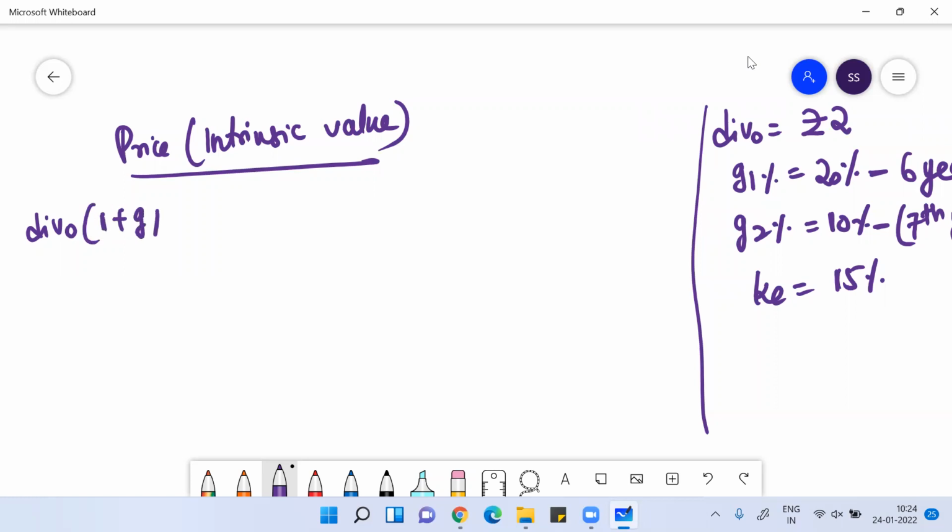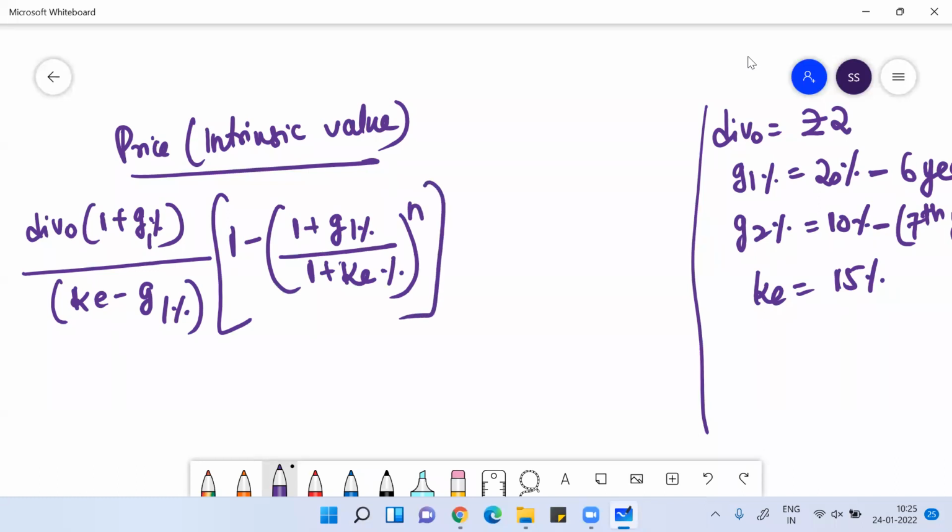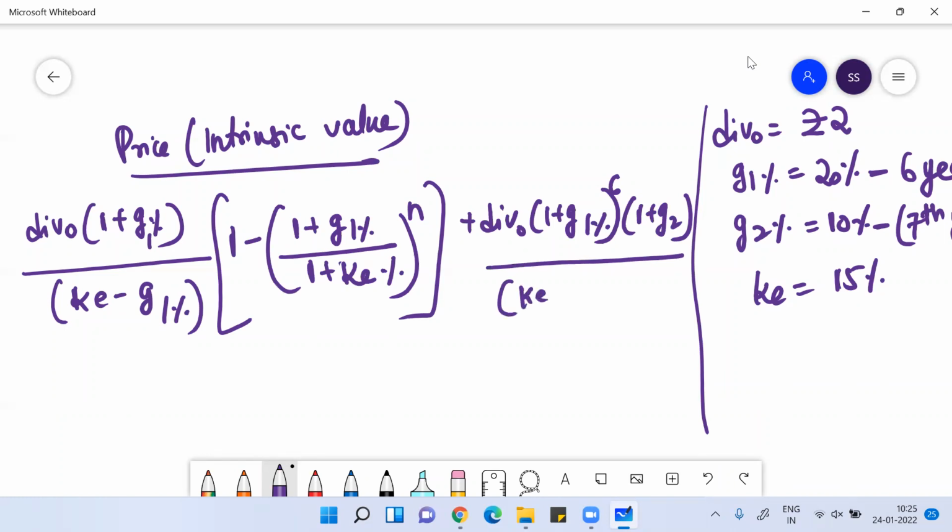What you need to write is dividend into 1 plus G1, divided by KE minus G1, into 1 minus (1 plus G1 divided by 1 plus KE) to the power N, plus dividend into (1 plus G1) to the power N, for 6 years, then 1 plus G2, divided by KE minus G2, and then divided by (1 plus KE) to the power N. Here we are only talking about equity valuation, so KE and not WACC.